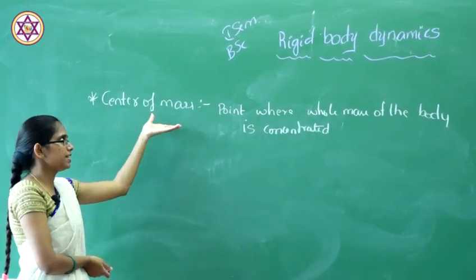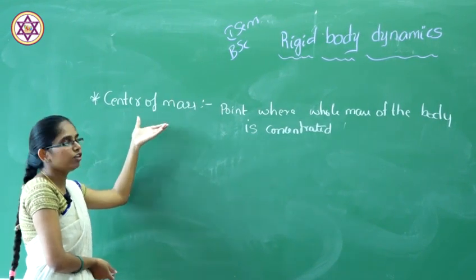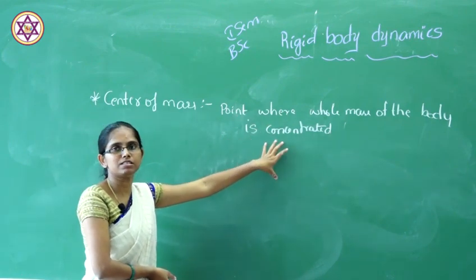We use this term center of mass in the remaining concepts. The center of mass is the point where the whole mass of the body is concentrated.